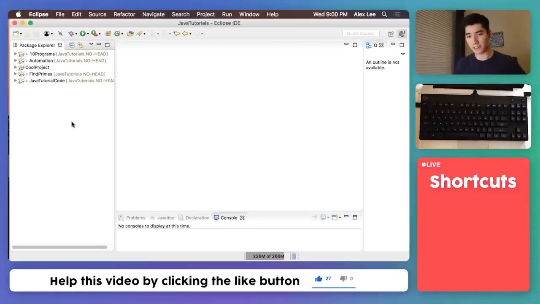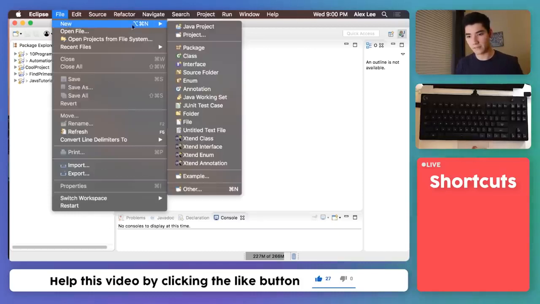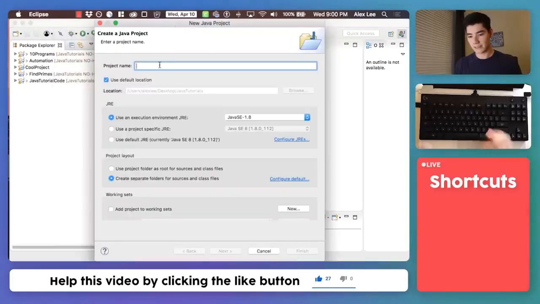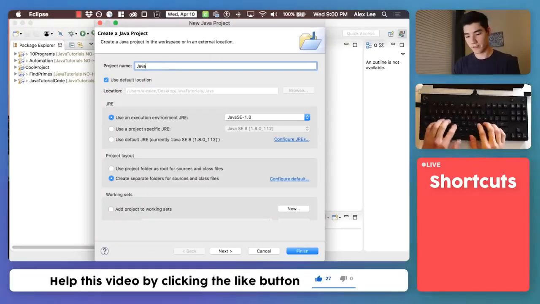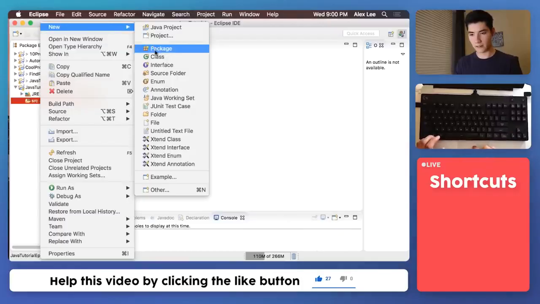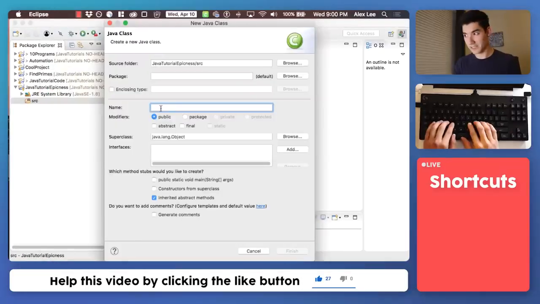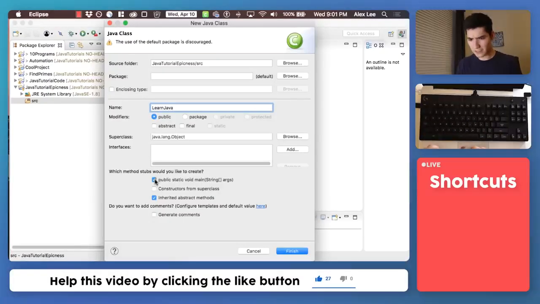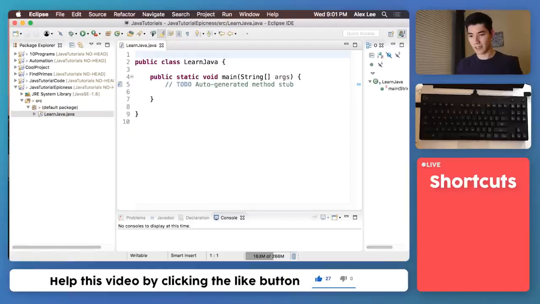We'll just set up a file to start learning Java. So I'm just going to go to File, New Java Project, type in the project name like Java Tutorial, Epicness, hit Finish. Next, expand that up, right-click on the source folder, and go to New Class. And this is just our Java file. We'll name our Java file like Learn Java. Hit this first check mark, public static void main, and then hit Finish. And we get some code looking stuff pop up on the screen.